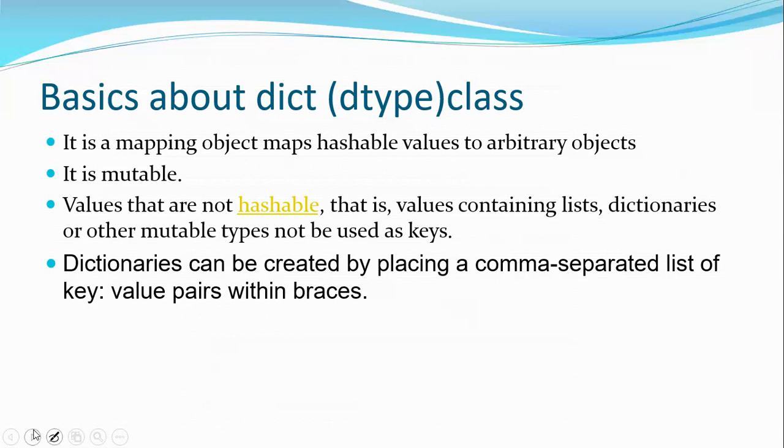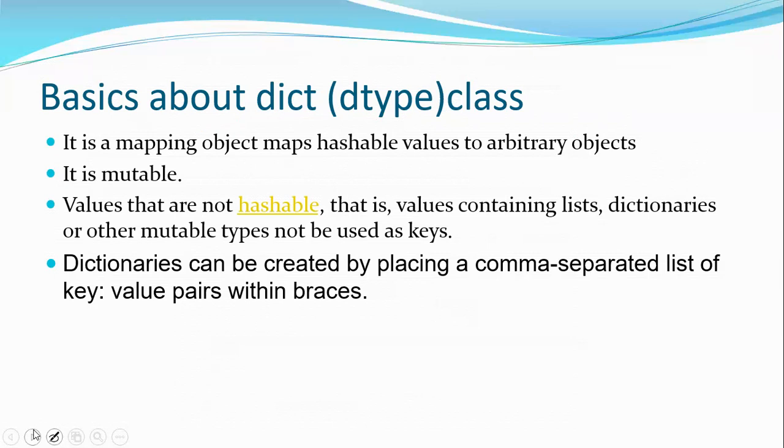Second, dictionaries are mutable. Yes, I can mutate the values of the dictionary. I'm not saying the keys. The values of the dictionary are mutable. Keys must be hashable. That is, what is hashable? Values like list, dictionary, or other mutable types cannot be used as keys. So if you have other mutable types, in the sense a list, then that cannot be used as a key. Why? Because keys are immutable. If you go and keep a list there, what will happen? A list is a mutable item. So how can I mutate that particular item if I use it as a key? So keys are actually immutable.